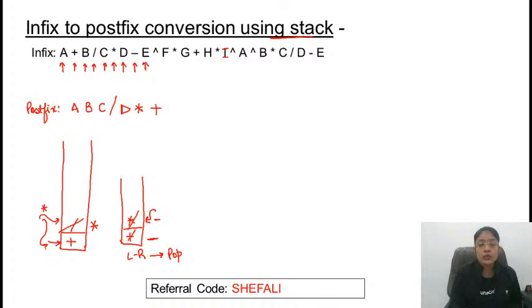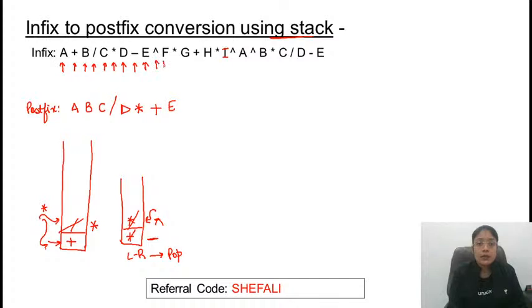Increment the input pointer. Next we are getting operand. Print this. Now next coming operator is exponential. Exponential is having higher priority than top of stack, that is minus. So this will be pushed in.